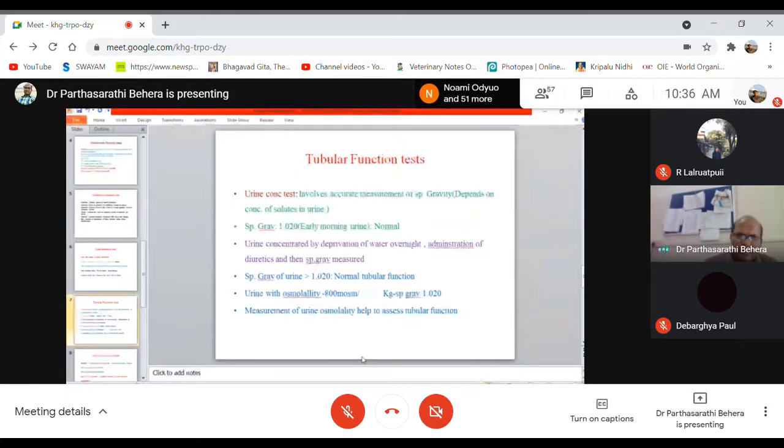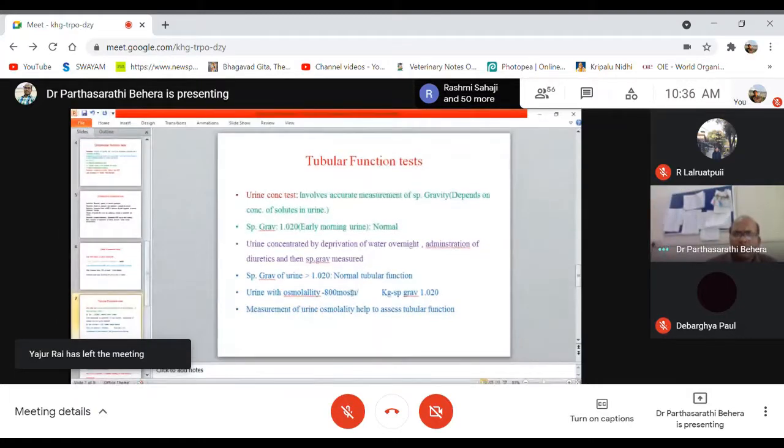If the specific gravity is greater than 1.020, the tubular function is normal. Urine with an osmolality of 800 milliosmol per kg corresponds to a specific gravity of 1.020.